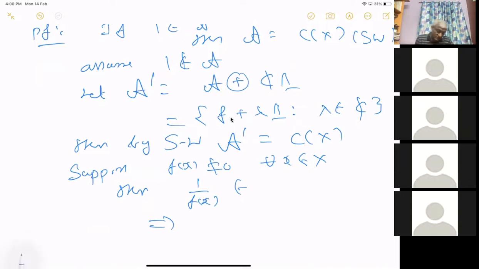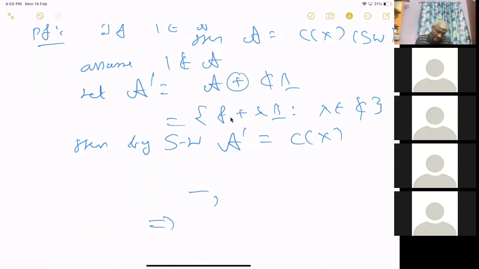Yeah, no, I want to say a different thing. What do I want to say? I want to say the identity is there. So there is a point x naught such that f of x naught is 0 for all f. So suppose there does not exist such a point.